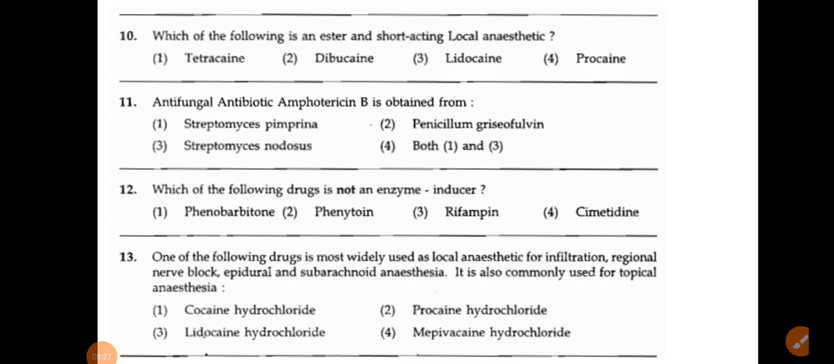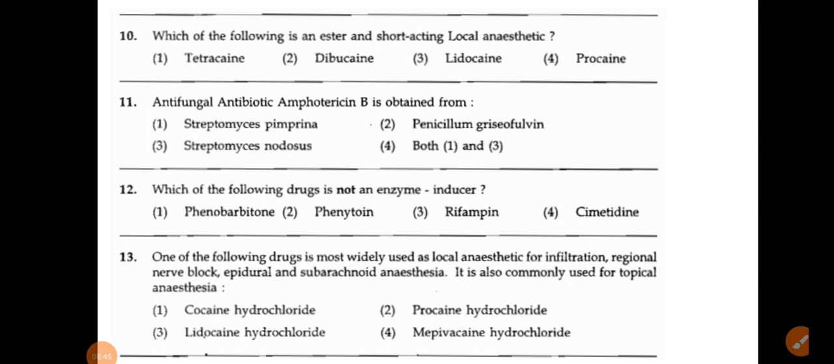Okay, so the tetracaine, dibucaine, lidocaine and procaine. Among these, dibucaine and lidocaine are amide local anesthetics, right? So that's why options number 2 and 3 are not the answer. What remains are the 1st and 4th, that is tetracaine and procaine.